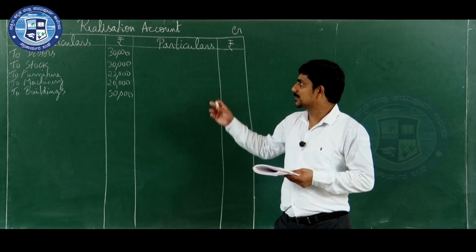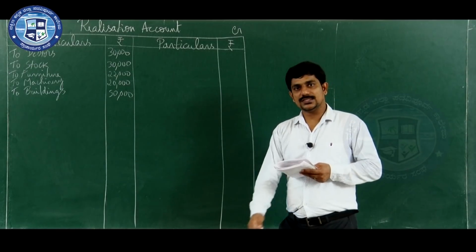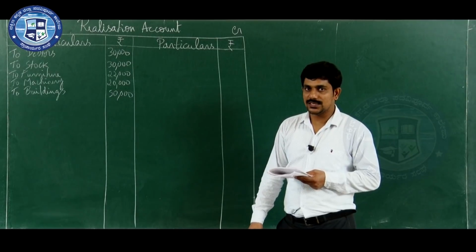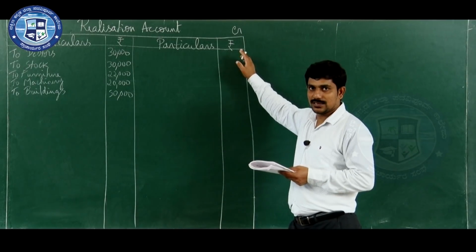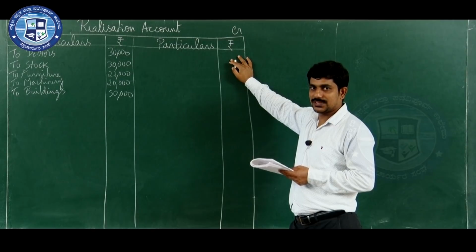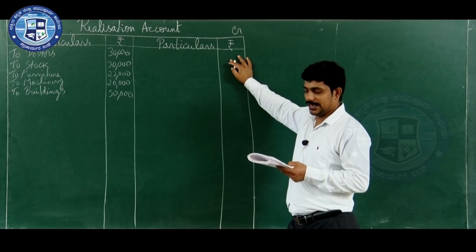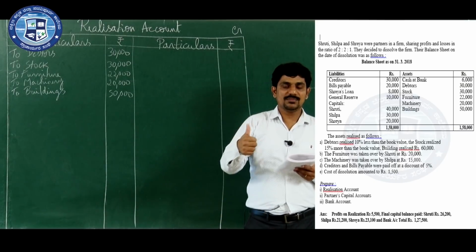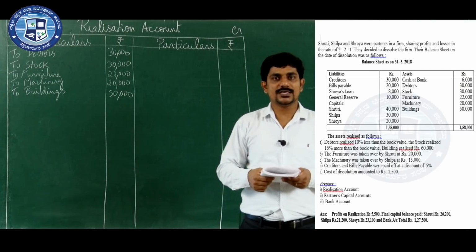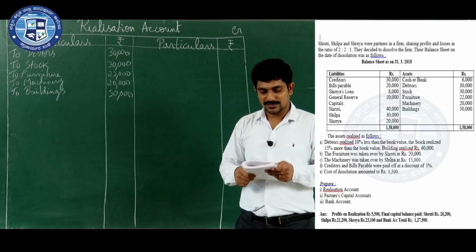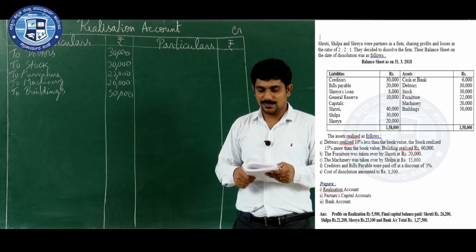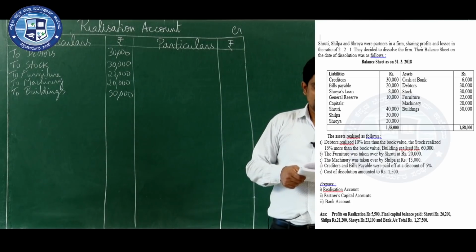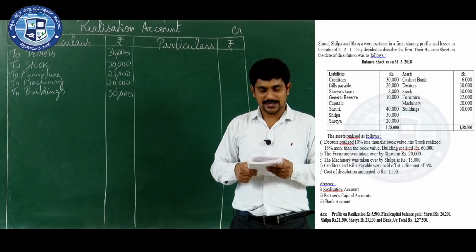Now, second step, after transferring the assets, second step is what? To transfer all the external liabilities or outsider liabilities to the credit side. Liabilities shows credit balance, so you need to record under credit side. Now, let us find out which are the external or outsiders liability. In the liability side, first one you have creditors. Whether creditor is external liability? Yes, firm has to pay that. Bills payable is also external liability. We need to transfer to the realization account.